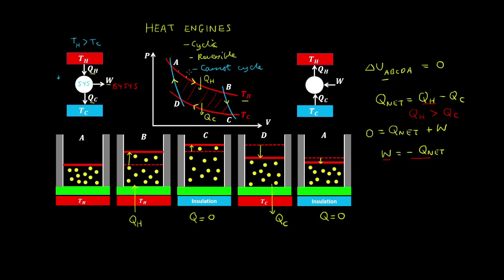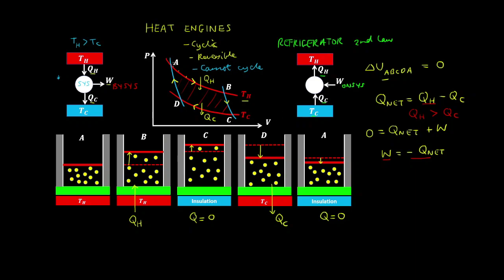Now what happens when we take this process in reverse? So in this case, we take heat from the cooler reservoir and output heat to the hotter reservoir. So as we know by the second law of thermodynamics, heat cannot flow unaided from a colder body to a hotter body. So therefore in this case we expect work to be done on the system. And this is basically like a refrigerator, where heat is taken from the freezer and output to the hotter environment. So that's one way you can think of it.